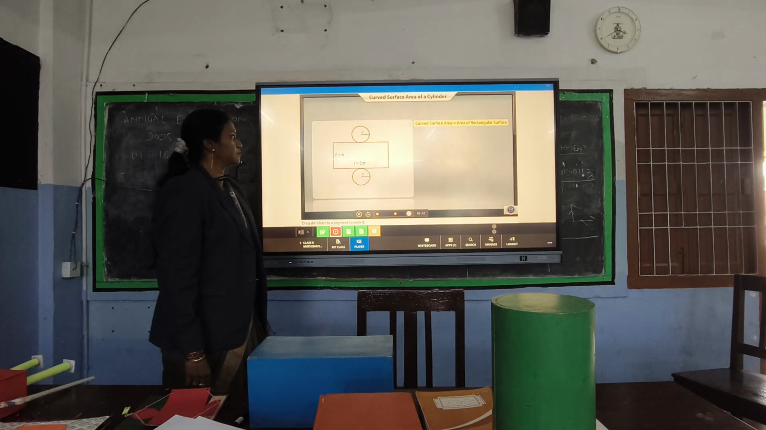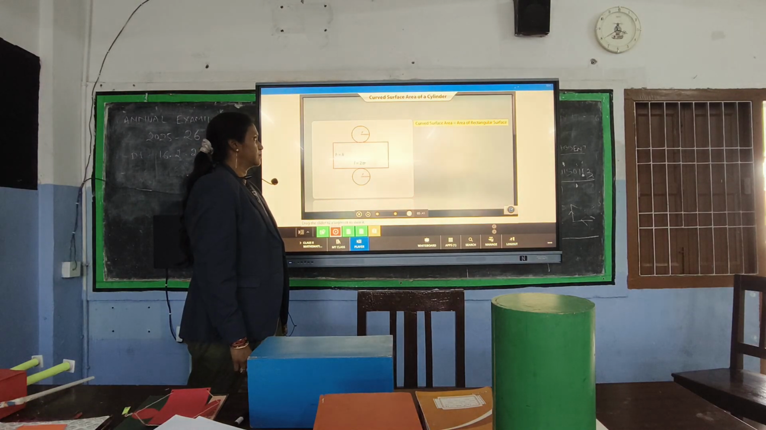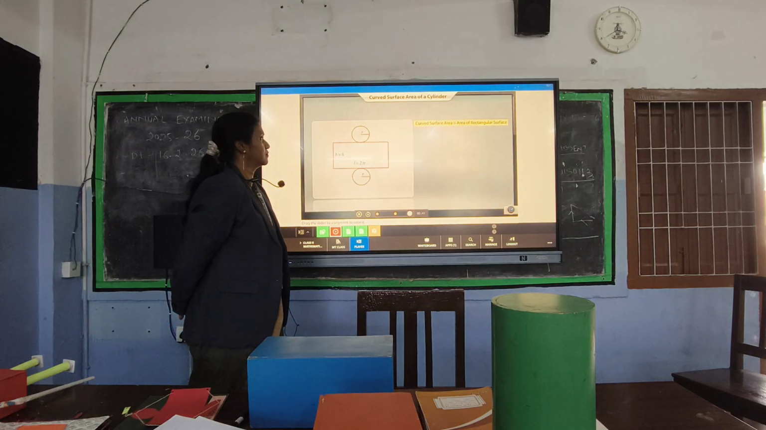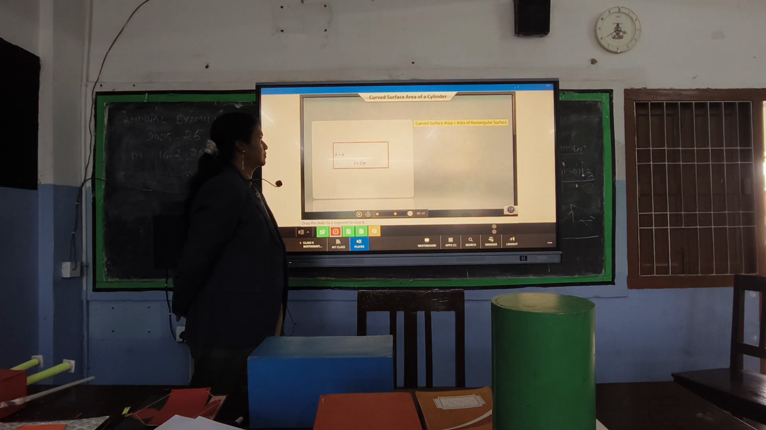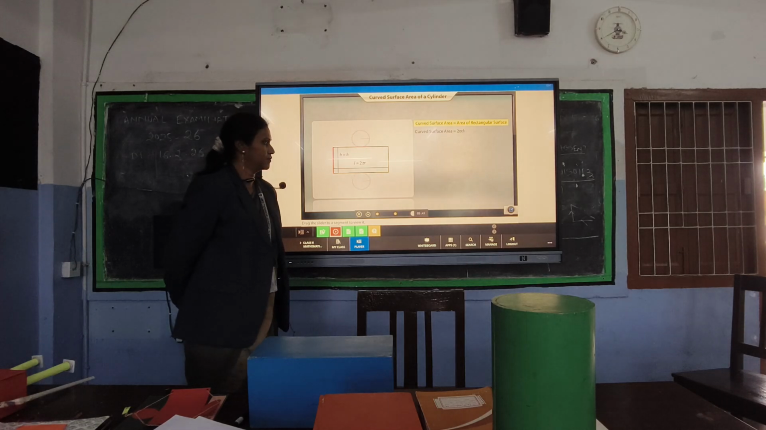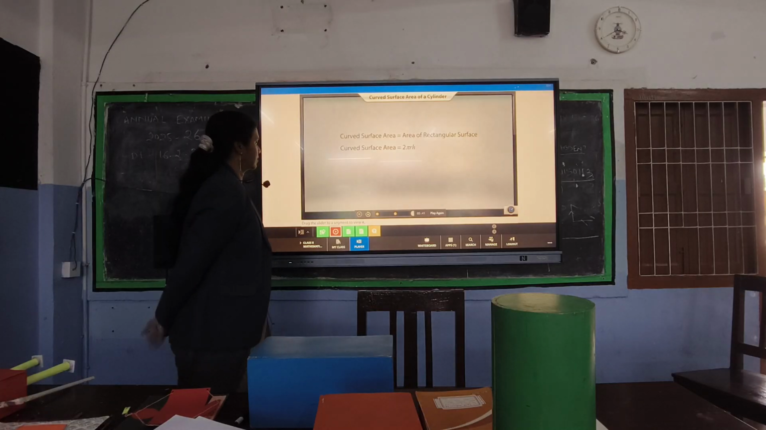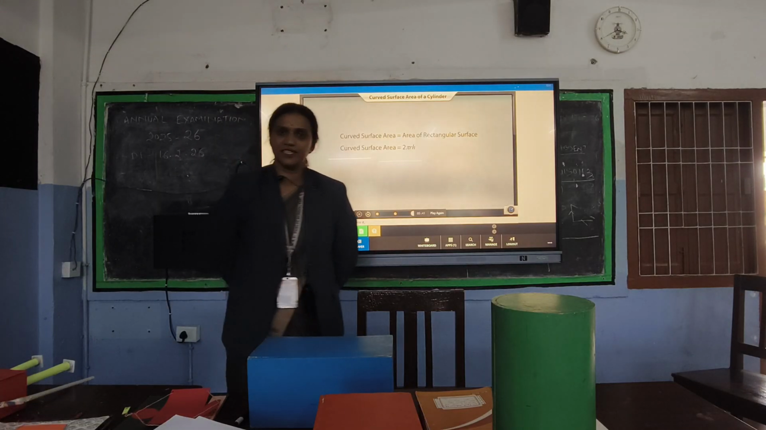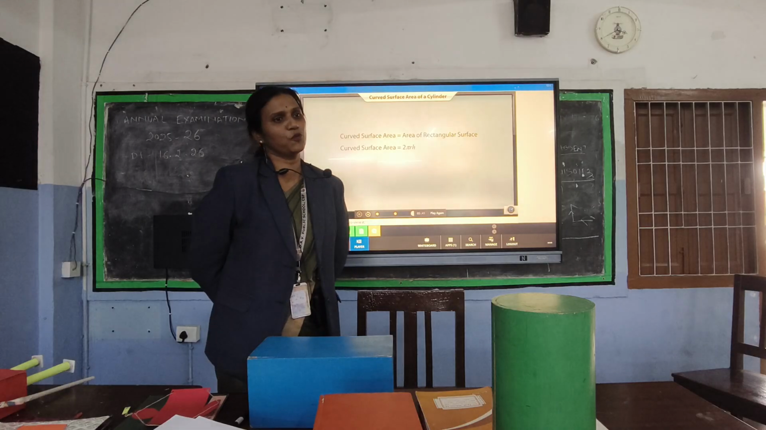It is the area of the curved surface of the cylinder. This means we do not include the area of the two circular bases. The curved surface area is therefore the area of the rectangular surface only. You have already seen that the area of the rectangular surface is 2 pi r h, so the curved surface area of the cylinder is also the same. Hope everyone understands the surface area of cube, cuboid and cylinder.